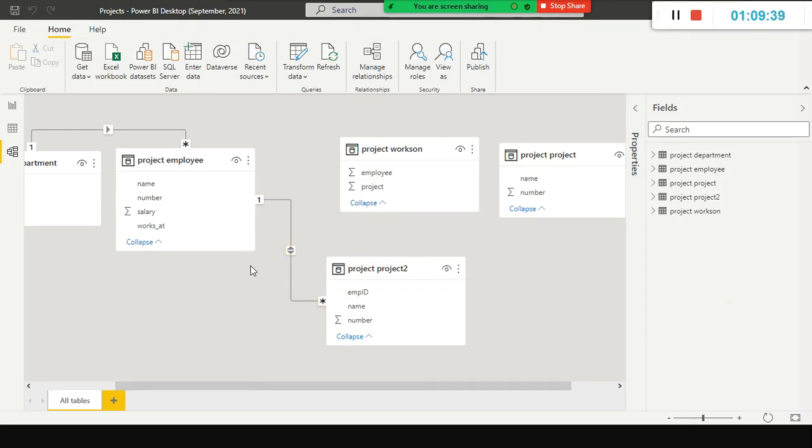So here my question to you is, for example, this one I am going to delete the relationship. Okay, I am going to create a relationship between work set.